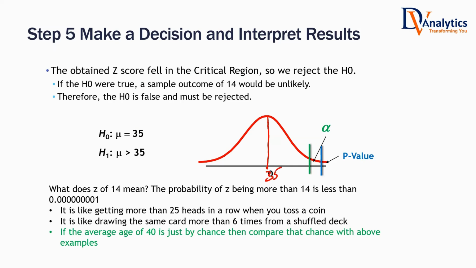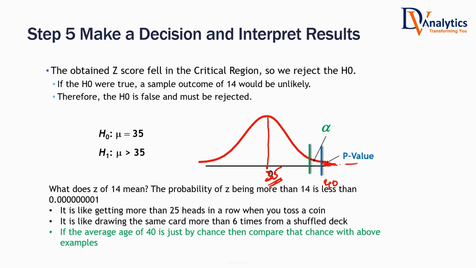Now there's a concept called p-value. What is p-value? Look at this carefully. This is what you expect your population parameter to be. Your sample statistic value comes out somewhere here. Let's say that is 40. Now, what is the probability of getting 40 or beyond 40? This whole probability that you see is known as the p-value.